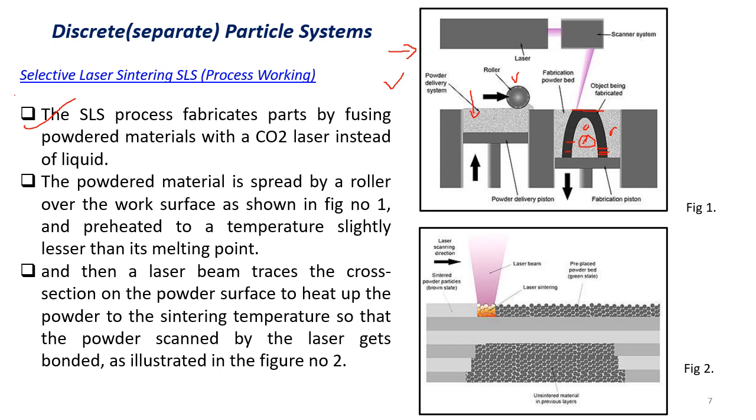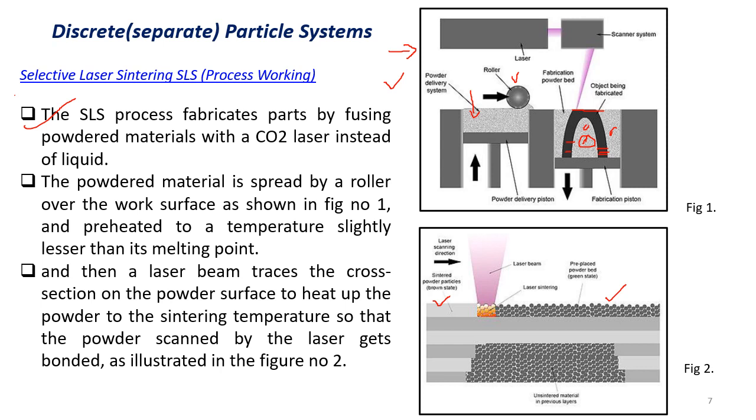So here is the laser sintering which is happening. The pre-placed powder is in the green zone. This is called the green state, and when it is exposed to the laser, what happens is it is going to get sintered. So sintered powder particles, that is the brown state. So this is the sintered powder particles.